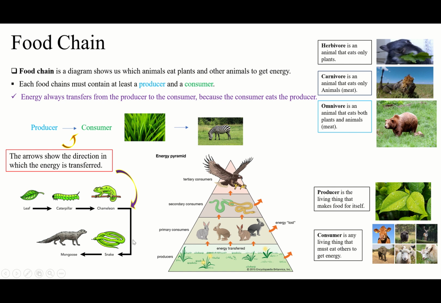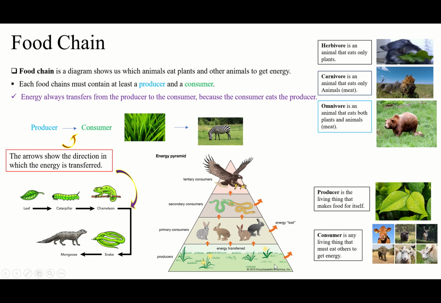You see, the arrow is going to guide us to know what happens to the energy. Where does it go? Then in here, the arrow is going to tell us energy moves from right to left. In the other one, we said left to right, leaf to the caterpillar. But now, right to left. Look at the arrow. Right to left. It means from the snake to the mongoose. Okay, to the mongoose, guys. That's it. And we have an energy pyramid. So if you look here, you see that the first one is producer.